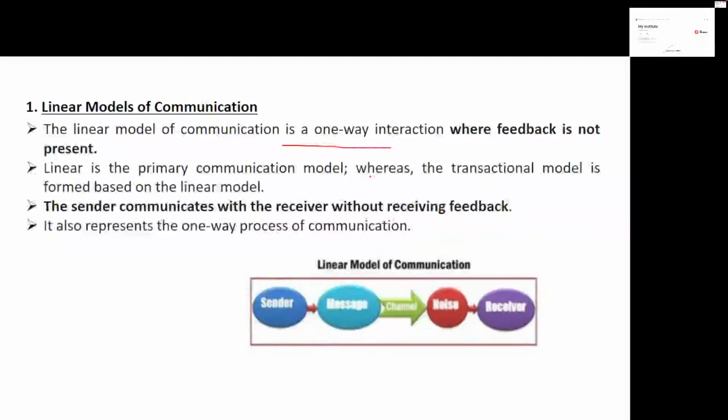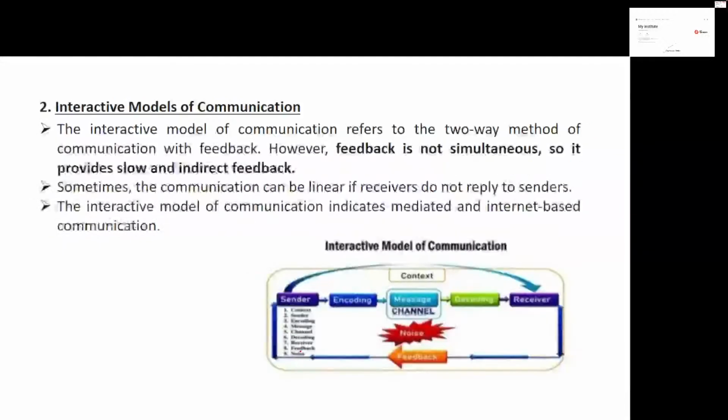Now the second type is interactive models. We are first learning the meanings of the models. First we saw what linear models are, and under linear models we saw these models. Then second we have the interactive model. The interactive model refers to a two-way process of communication where feedback is not simultaneous. So it provides slow and indirect feedback. This is a point of difference, no doubt.